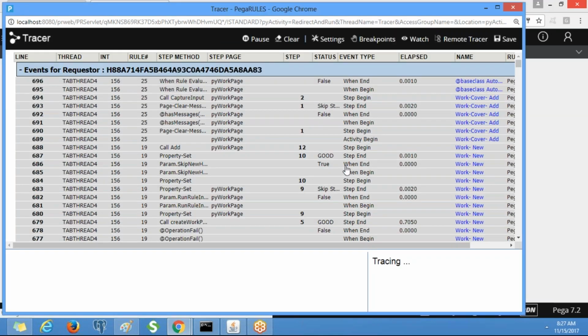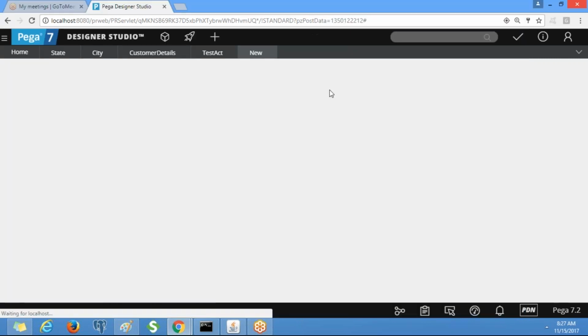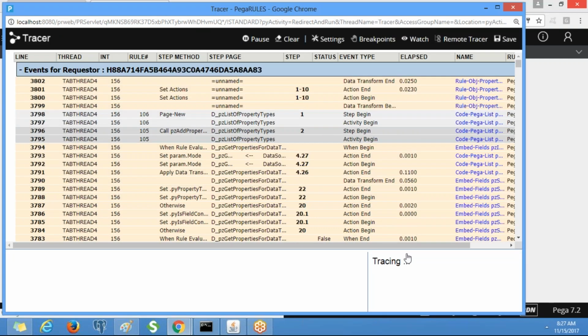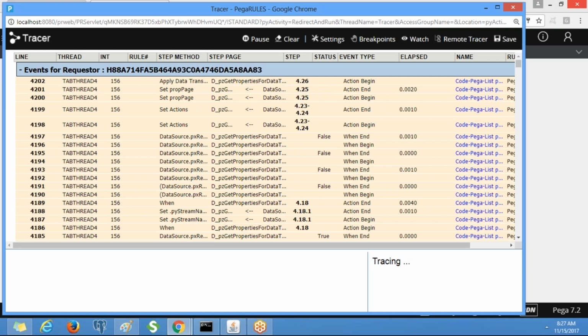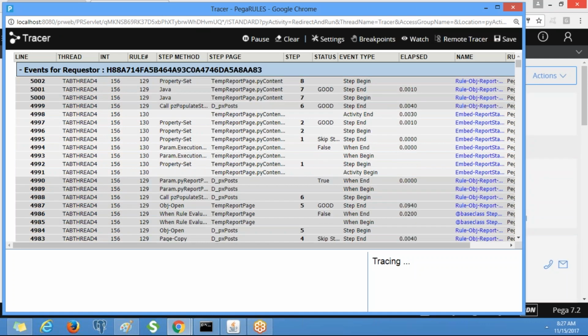See, it is capturing thousands of steps. While creating the work object, there are so many activities involved. We clicked on this menu, and there are many rules behind that. All those rules will be executed and traced here. But we don't need to know about all these things, so we have to trace our rules.